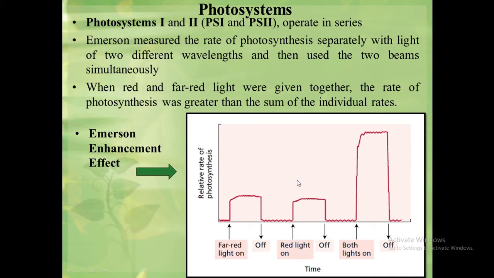These observations were eventually explained by a number of experiments performed in the late 1960s that revealed the discovery of two photochemical complexes, known as photosystem 1 and photosystem 2.